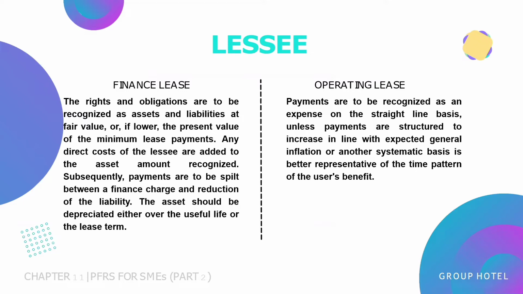Unahin natin sa part ni lessee. A lessee under a finance lease shall recognize a lease asset and a finance lease liability equal to the lower of the present value of the minimum lease payments at inception of the lease, or the fair value of the leased property at inception of the lease. Initial direct costs of the lessee are added to the amount recognized as an asset, while in an operating lease, payments are to be recognized as an expense on a straight-line basis, unless payments are structured to increase in line with expected general inflation or another systematic basis is more representative of the time pattern of the user's benefit.